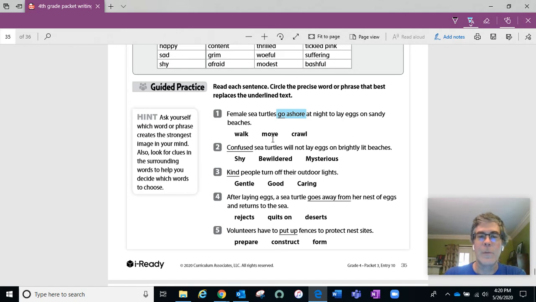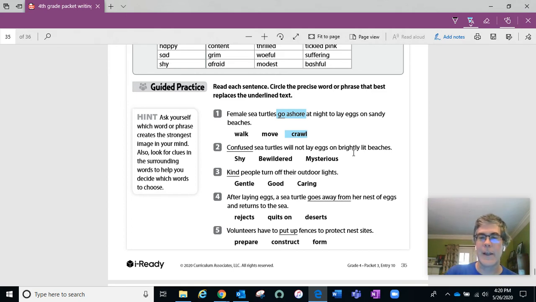So move, walk, or crawl would all be synonyms that could fit in that case. Crawl really describes how I picture sea turtles moving. Sea turtles are meant to be in the ocean. They have flippers. They spend most of the time swimming in the ocean, but when they go up on land, which they're able to do, they crawl along on their flippers. So that's a good description of how sea turtles move on land.